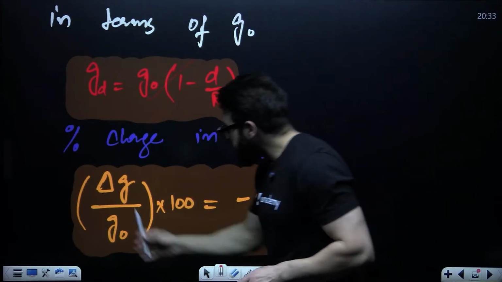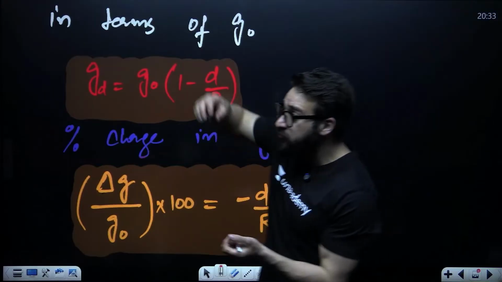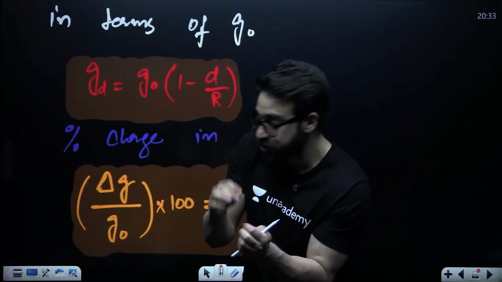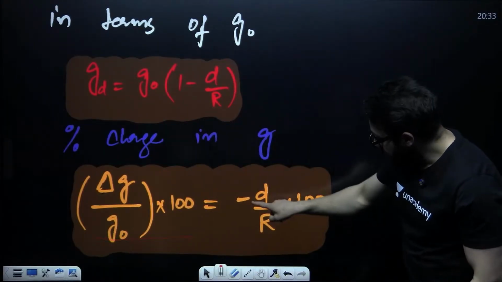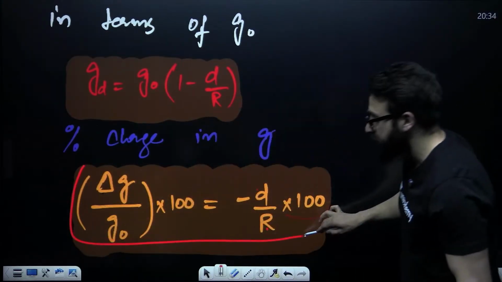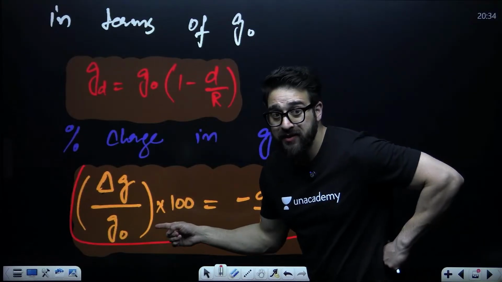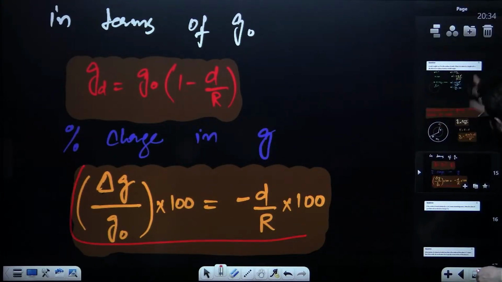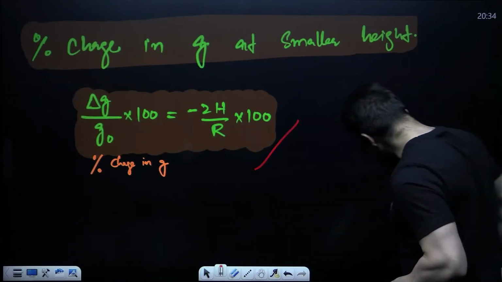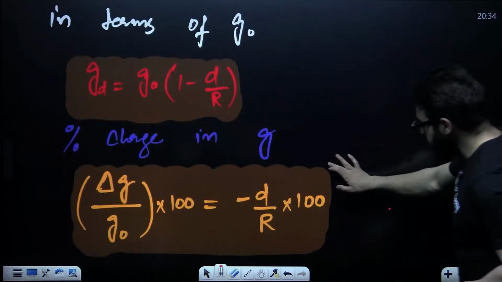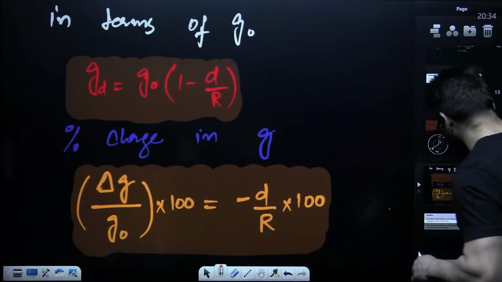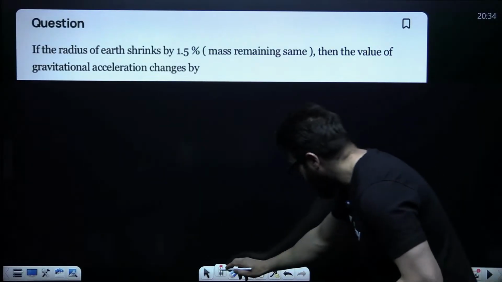Now guys, if somebody says percentage change in g, if you go at some depth, how many percent will g change? That is, percentage change in g will be minus d by R into 100. Here percentage change in g has a different formula, and in the other case it has a different formula, minus 2h by R into 100. Here it is different, and here it is different. Now my dear NEET aspirants, let's take a look at the question.